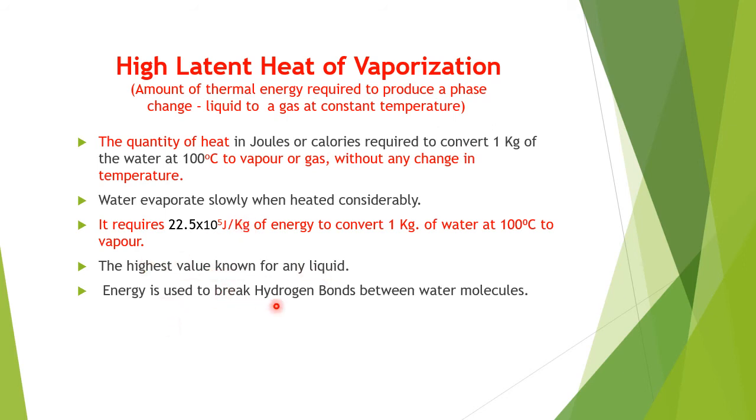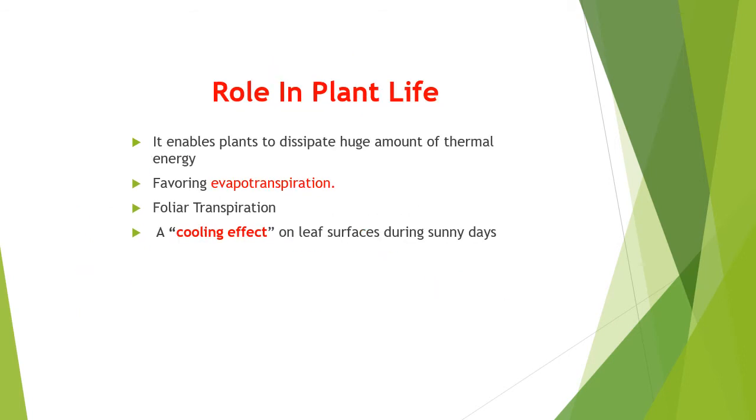Energy is used to break hydrogen bonds. As we have already seen, between water molecules there is hydrogen bonding, and that energy is used to break the hydrogen bonds between water molecules. What is the role of this high latent heat of vaporization? It enables plants to dissipate a huge amount of thermal energy.